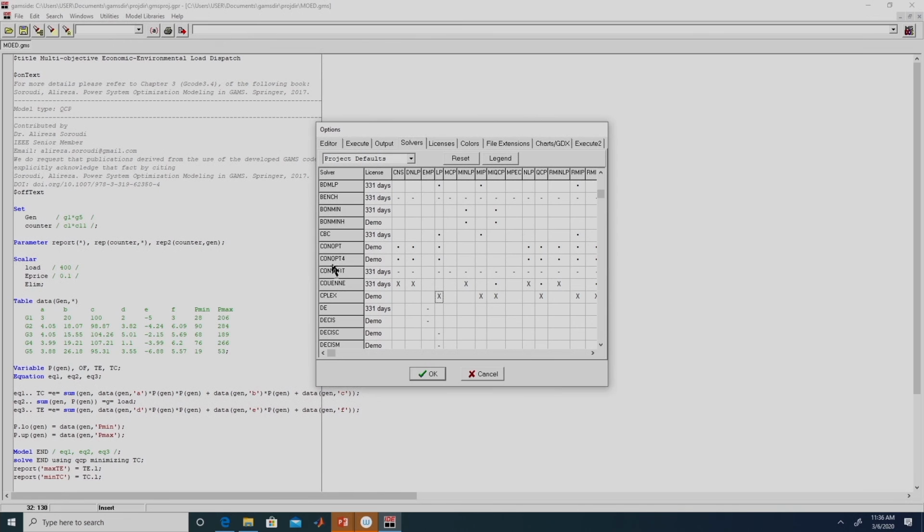For example, if we click on CONOPT, then all these dots would become X. But if we click on this particular dot, then only for linear programming problems CPLEX would be used. For the rest of the problems, CONOPT 4 would still be used.